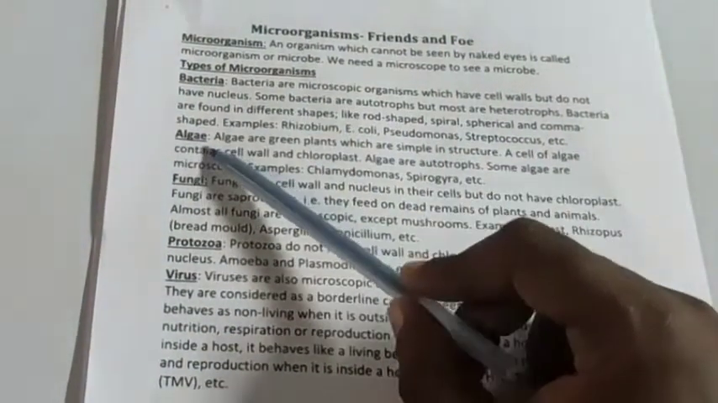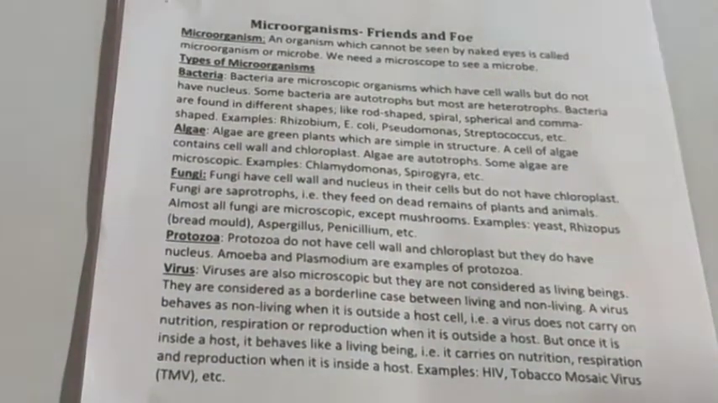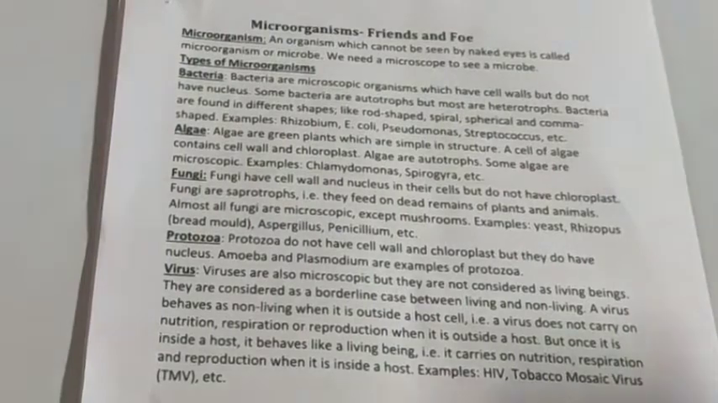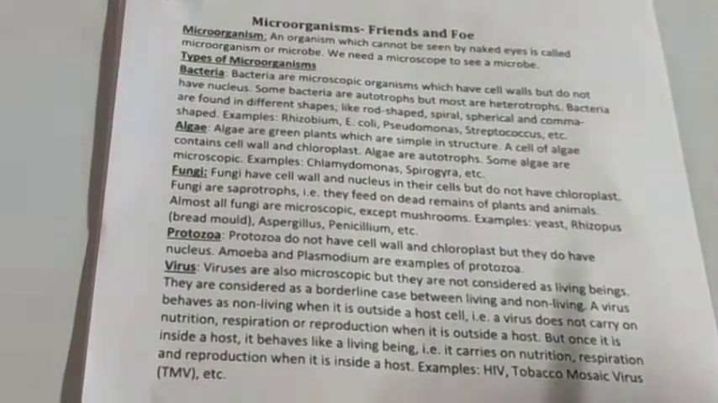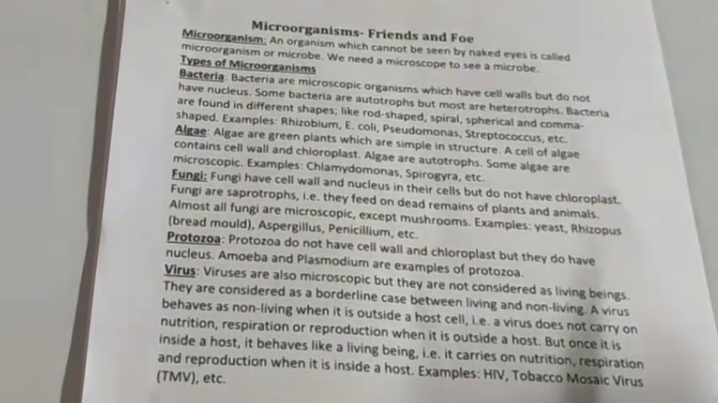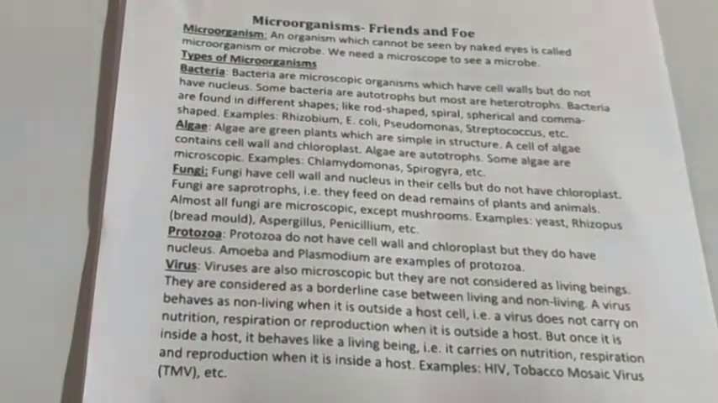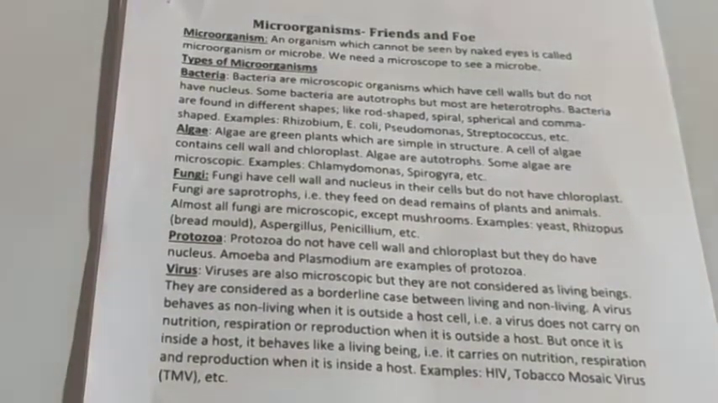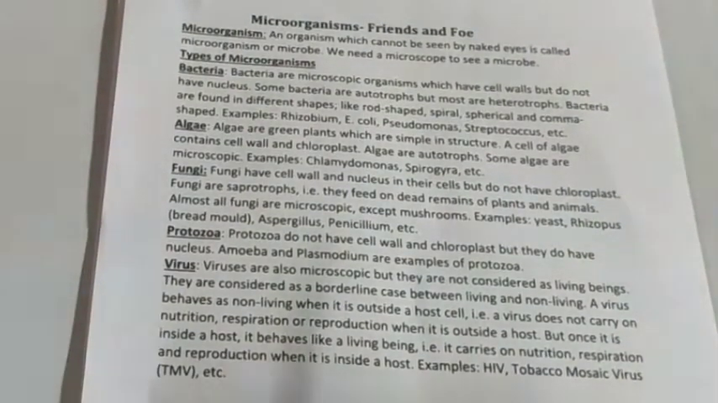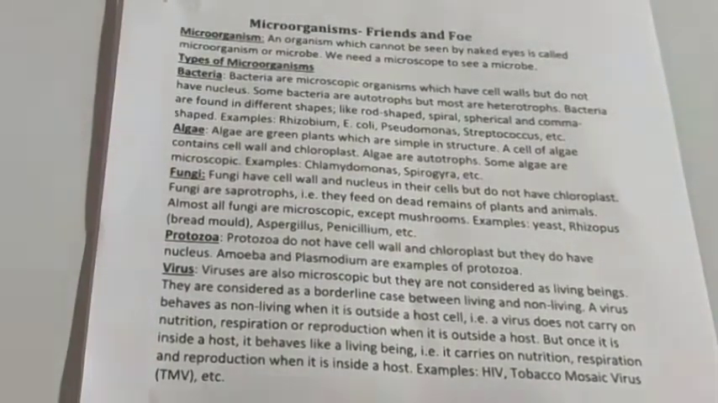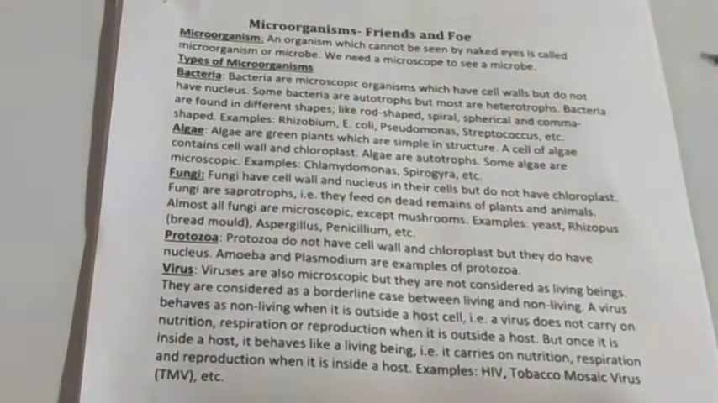Now coming to the algae. Algae are green plants which are simple in structure. If you see some places where stagnant water is deposited, in those places we can see small green colored organisms growing. What are these green colored organisms? These green colored organisms are algae.